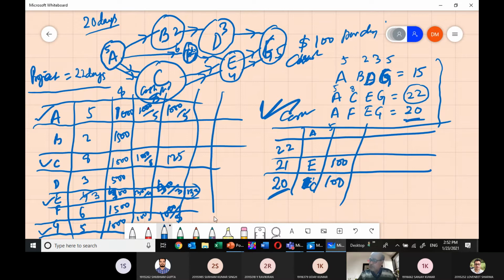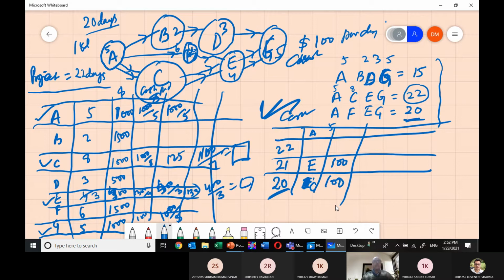Now you understood it. If your boss is saying to crash up to 18 days, now again you find out by adding this $100 in C, 1100 divided by 7 days, and then you find out how much this is. And here it is 4,400 by 3; whichever is less, you have to crash. So like that you can do the crashing. I think all of you understood it. Anybody having any doubt about crashing? Can you all do it?